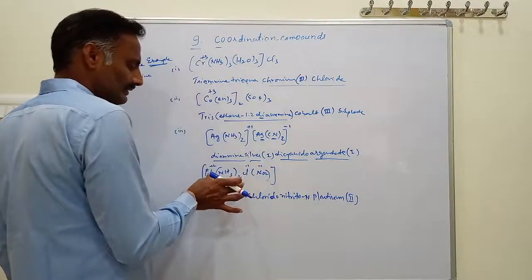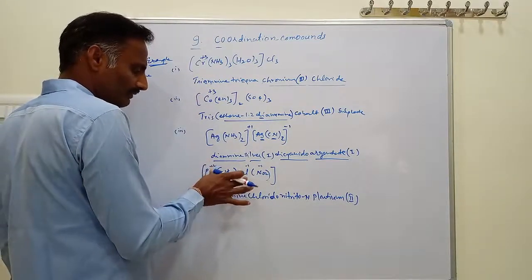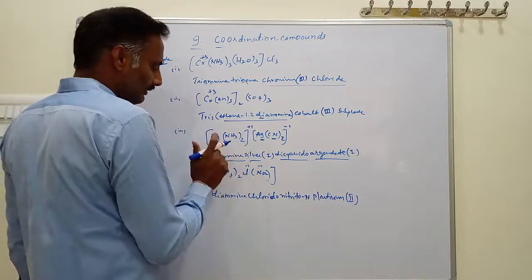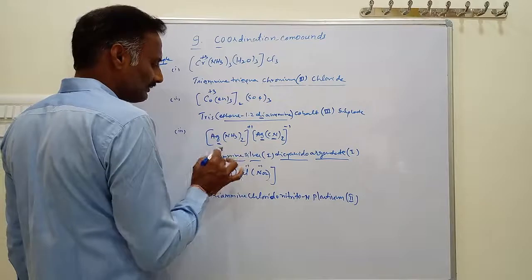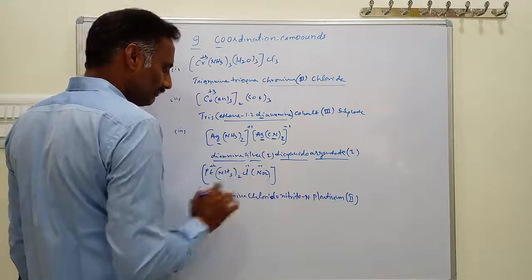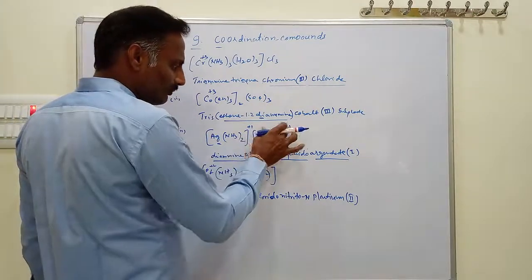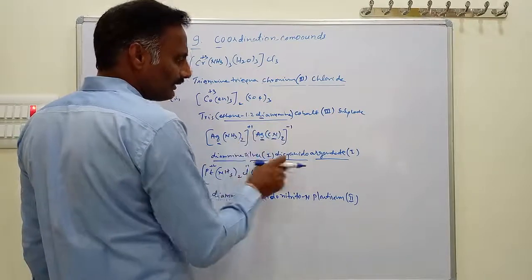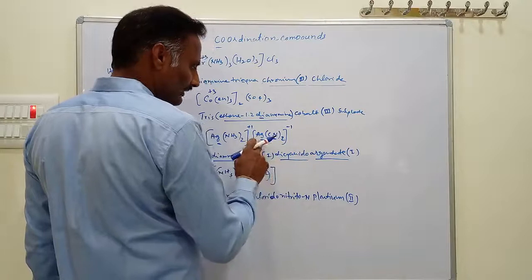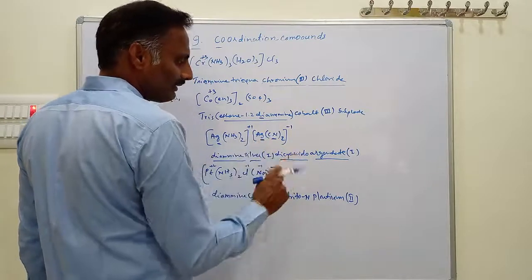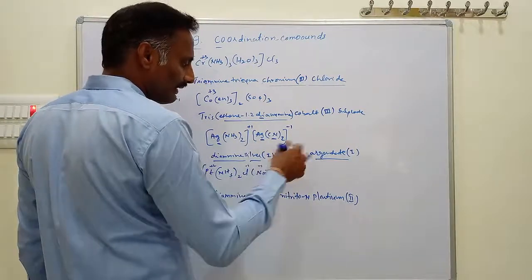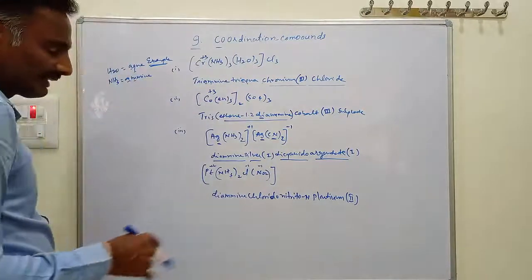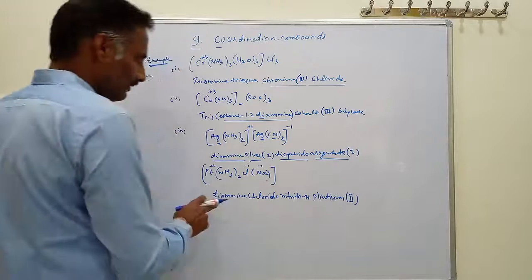For neutral complexes and for cationic complexes, you use the usual names of the metals: silver, platinum. In the case of anionic complexes, meaning negative charge on the complex, use the Latin names of the metals: argentate, aurate, platinate, nickelate, ferrate for iron. Okay, this is about diamine.